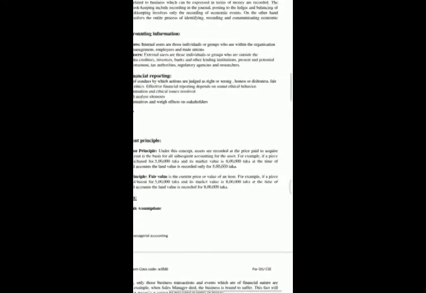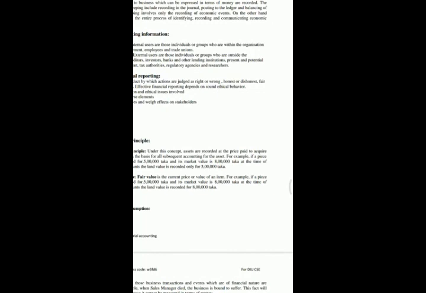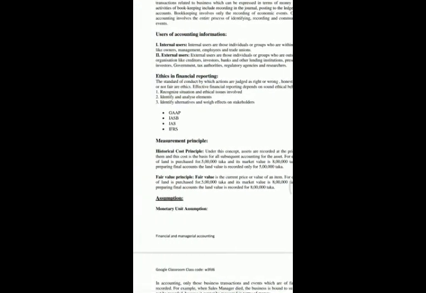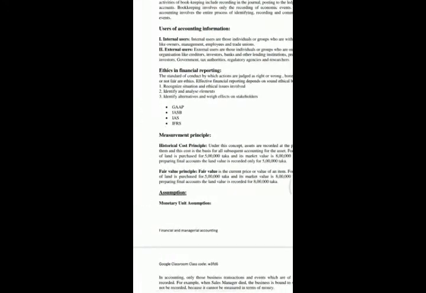Under this concept, assets are recorded at the price paid to acquire them, and this cost is the basis for all subsequent accounting for the asset. For example, if a piece of land or jewelry or any kind of element is purchased for 5 lakh taka and its market value is 8 lakh taka, at the time of preparing final accounts, the land value is recorded only for 5 lakh taka.